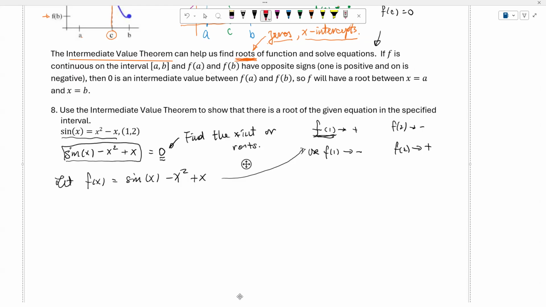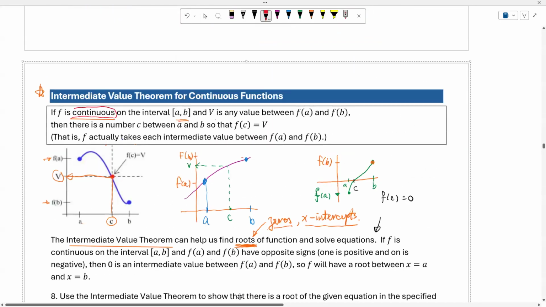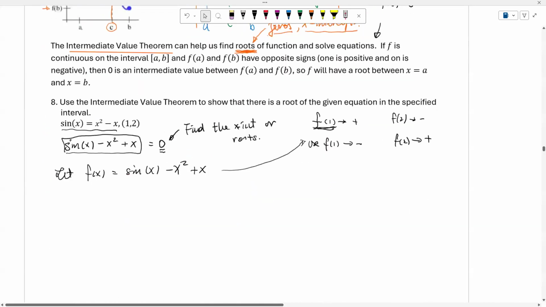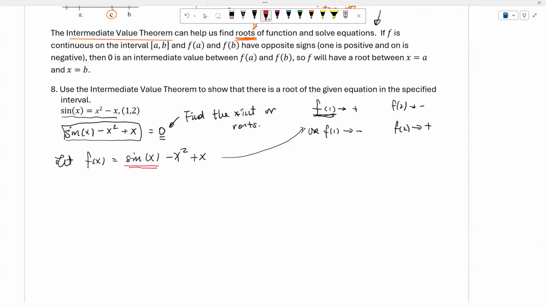First of all, let's check it out. The first condition is that the function must be continuous. So let's check this function right here. You will see that psi of x is a continuous function, x squared is a continuous function, and x is also a continuous function. That means it's continuous everywhere.